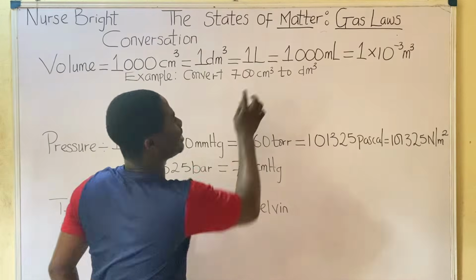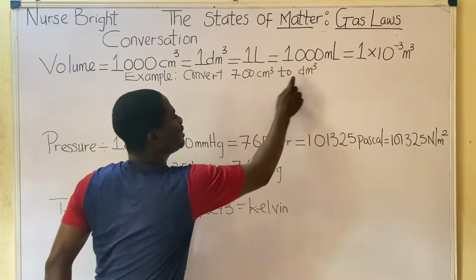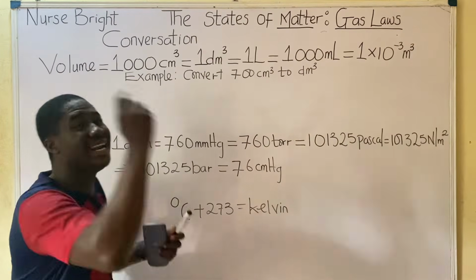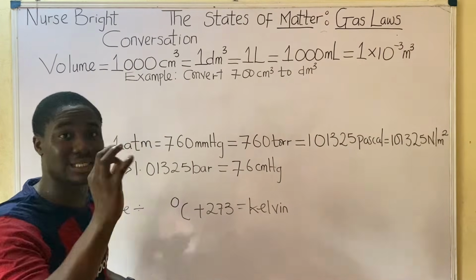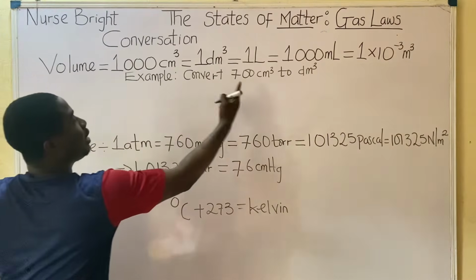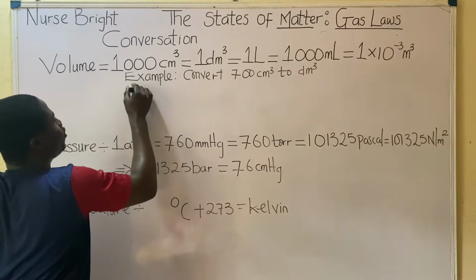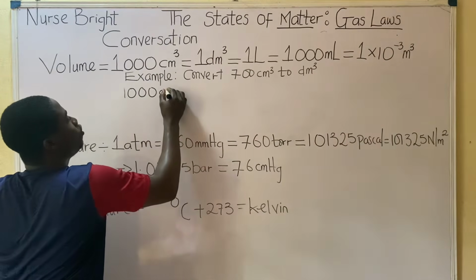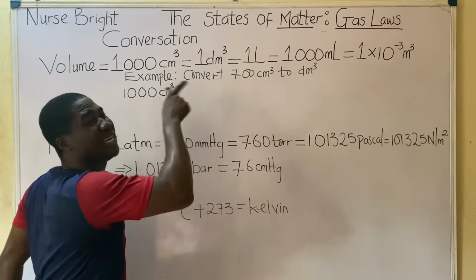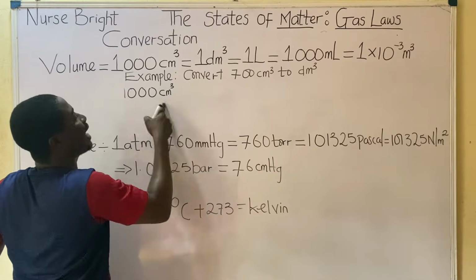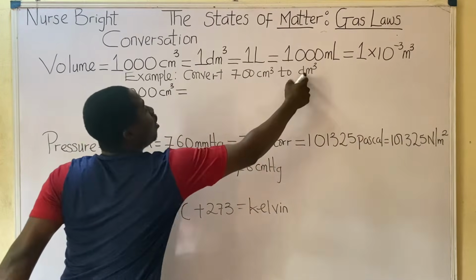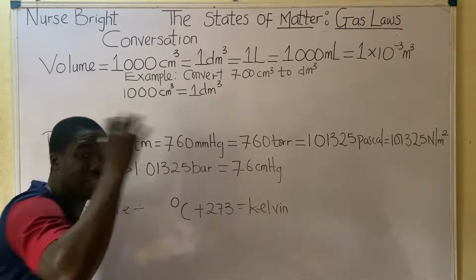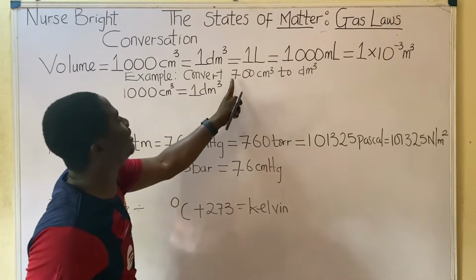So what am I relating? I'm relating two things: centimeter cube and dm cube. So first of all, you go back to that stuff in your head and say, okay, it's between centimeter cube and dm cube. Then I write the initial value, the one you already know, not the one they gave you in the question. You write it up: 1000 centimeter cube is equal to what they asked you to convert to, which is 1 dm cube. Are you following me? You put that first. So I say convert this to this.